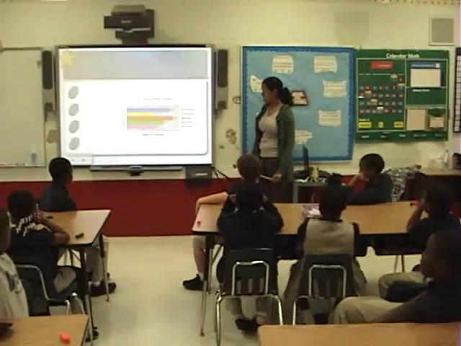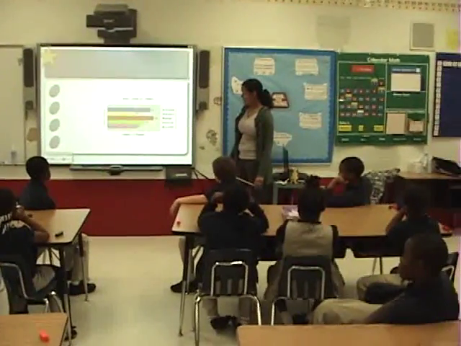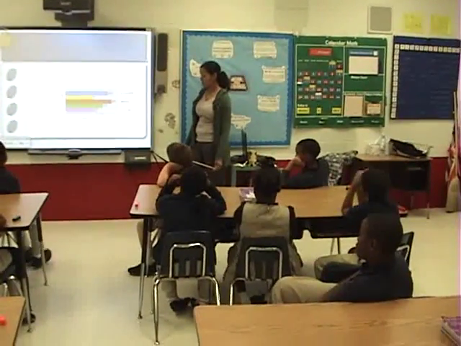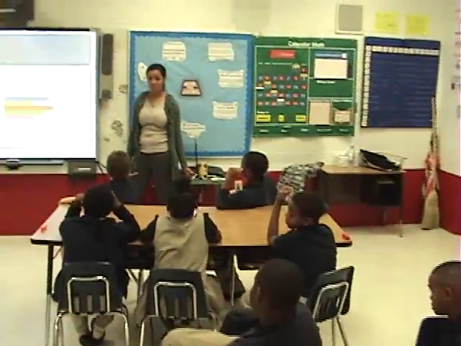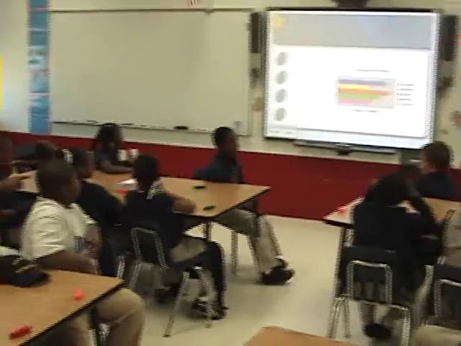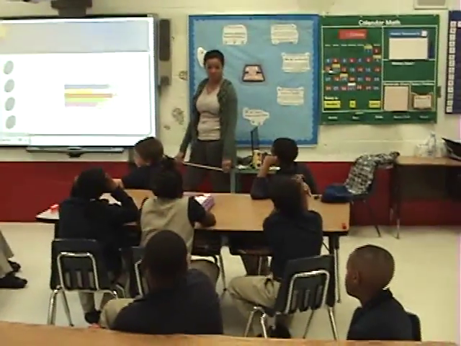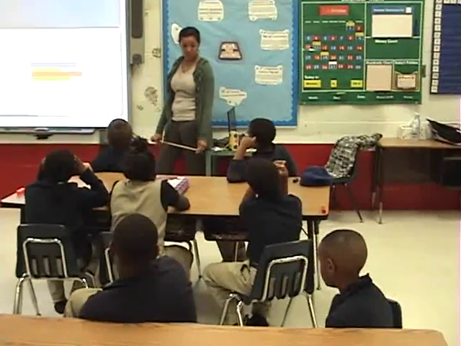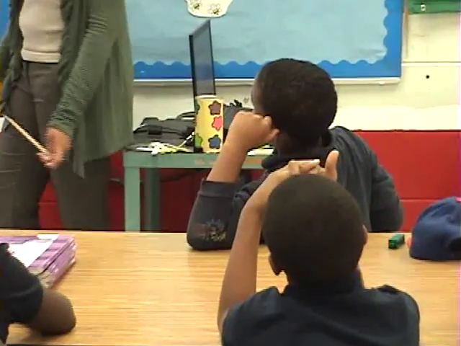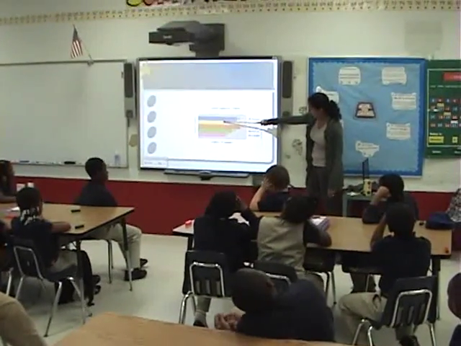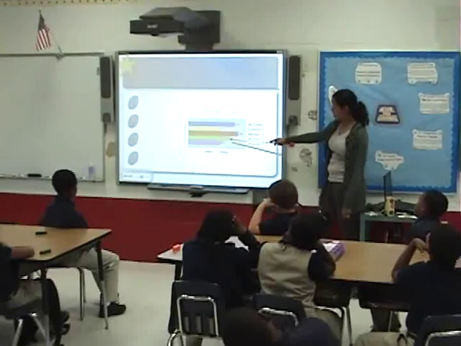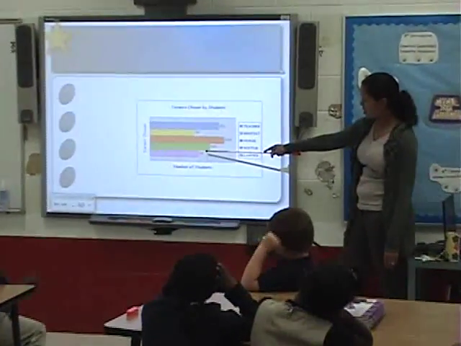So if I asked what was the least favorite career chosen, number 5. The least. Dentist. Dentist, okay, so we would come to dentist, which is yellow, come all the way across, and we would see 79, and 79 is the smallest number on the chart.